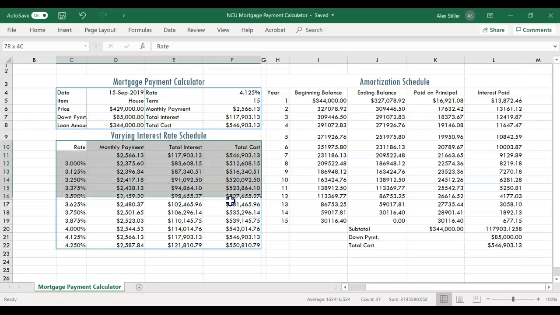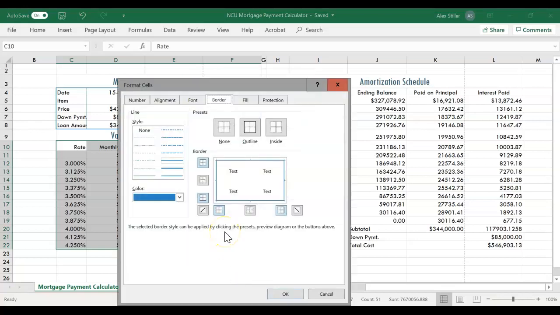We also want a blue vertical border, so I'll reselect that range, right-click and select Format Cells. In the Style area, select Thin. You can just leave the color as blue, or if it changed, reset it back to blue, and then make sure to apply these vertical borders to our selected range so that it'll look like this. Thick or medium blue outside border and thin blue vertical borders. Go ahead and click OK.